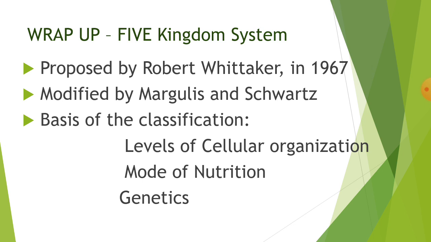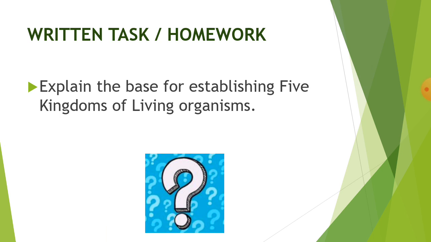So let's wrap up the five kingdom system. It was proposed by Robert Whittaker in 1967. However, it was modified by Margulis and Schwartz. And the basis of classification are levels of cellular organization, mode of nutrition, and genetics. Your task is to explain the basis for establishing the five kingdoms of living organisms, and you will draw the flow chart of the classification of the five kingdom system.